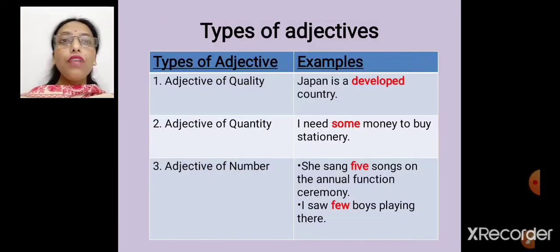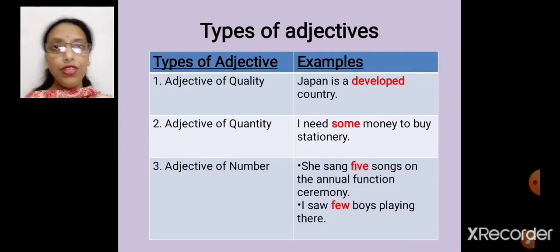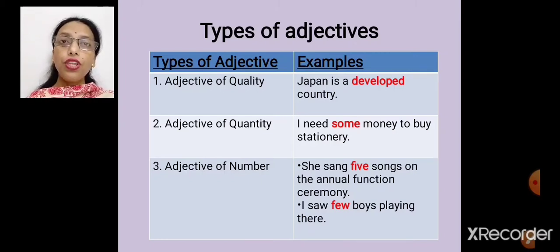Alright, if I talk about adjective of quality, it tells about the kind or the quality of the noun. What are adjectives? They describe a noun. So adjective of quality is describing the quality of a noun. Say for example, Japan is a developed country. Here what is the noun? Country. And developed is defining country. So here developed is the adjective of quality.